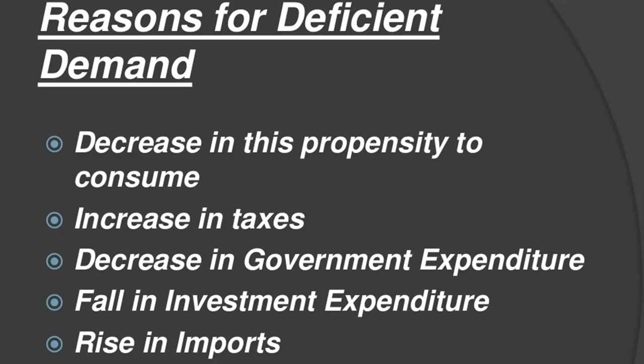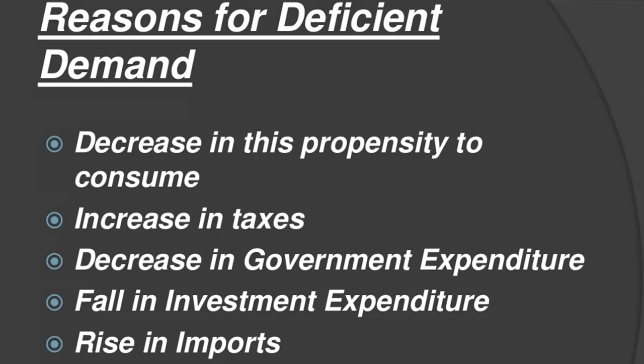Here, there is an increase in taxes. So AD, aggregate demand, may also fall due to imposition of higher taxes. It leads to a decrease in disposable income, and as a result the economy suffers from deficit demand, because if people are paying much of their income in tax, why would they do purchasing in the market?